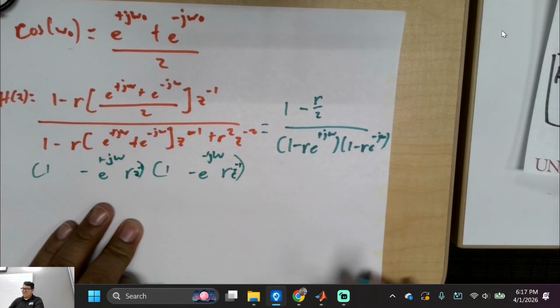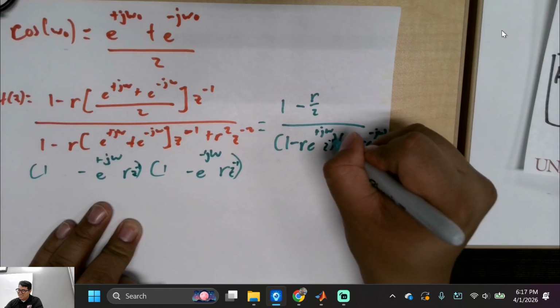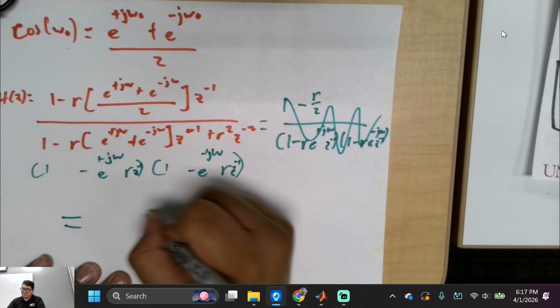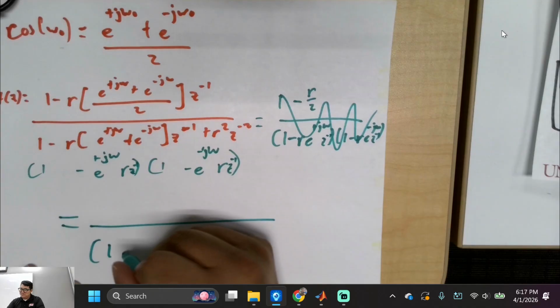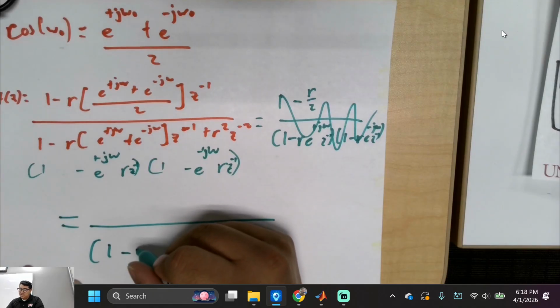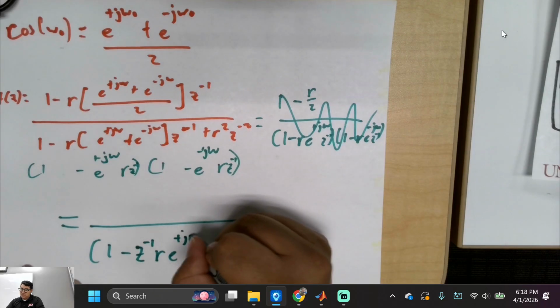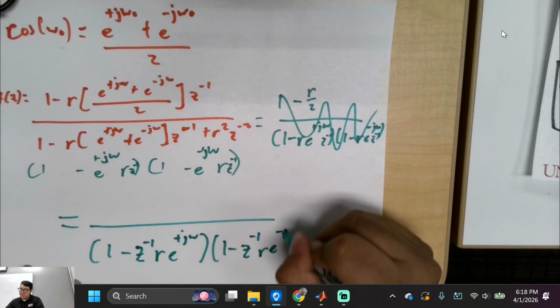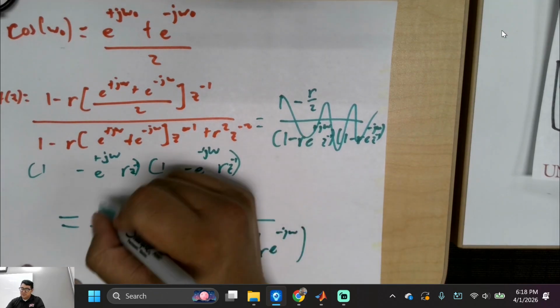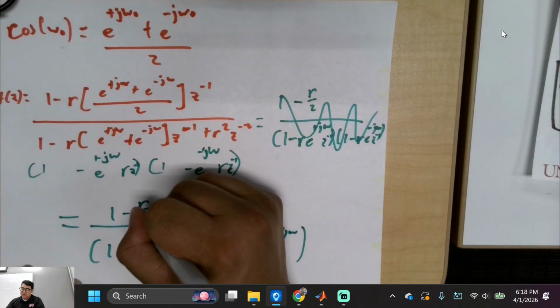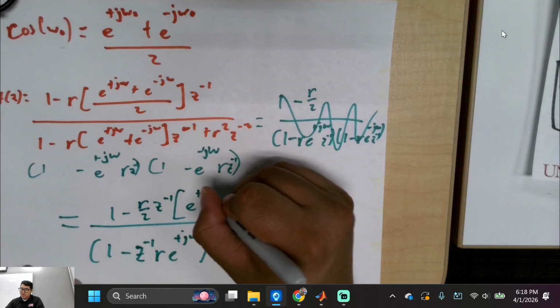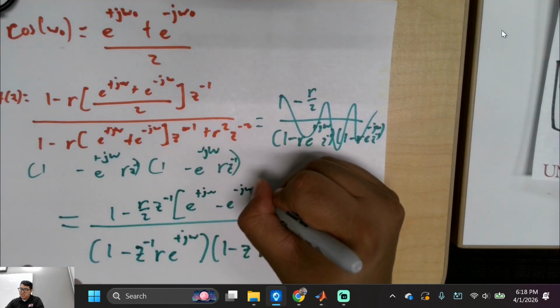And I forgot the z right here, z minus 1. I don't like messy work. So z minus 1 r e to the positive j omega, 1 minus z minus 1 r e to the minus j omega. And then this right here is 1 minus r over 2 z minus 1 times e to the positive j omega minus e to the minus j omega.